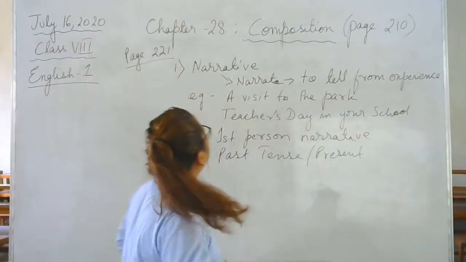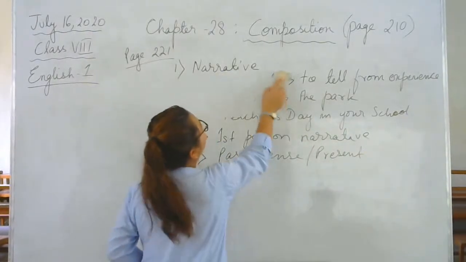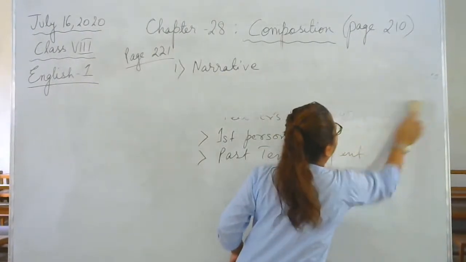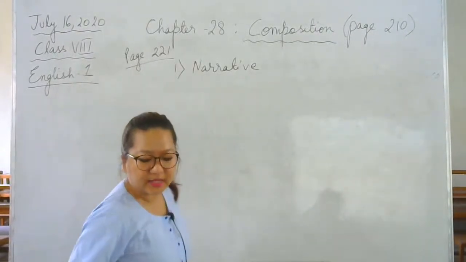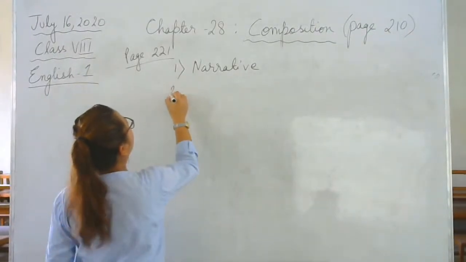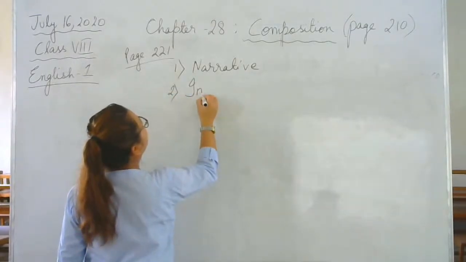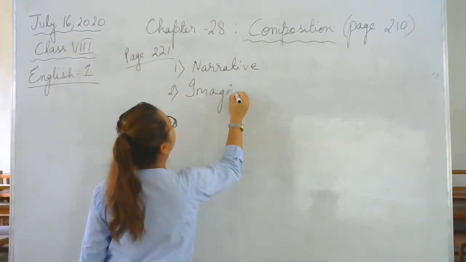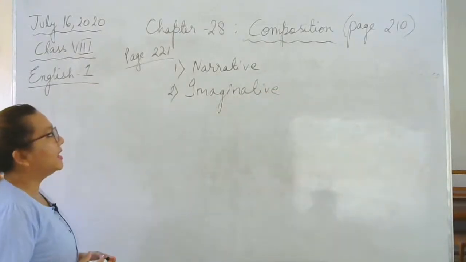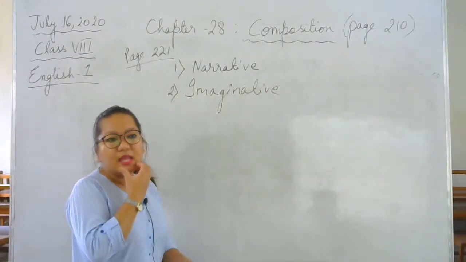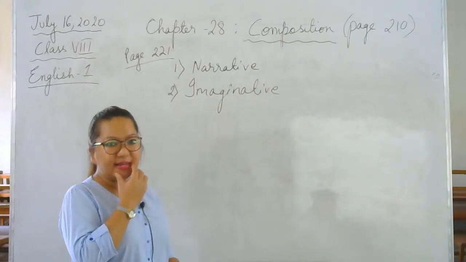Okay. Next, we will go to number 2. It is not there in your book, but I would like you to know this. Number 2 is imaginative. Okay. Imaginative. Please copy this down. Imaginative. Alright.